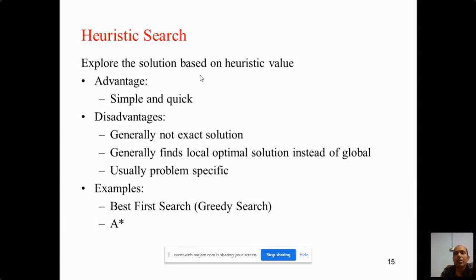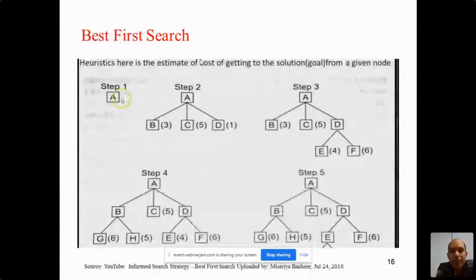For example, in the A star algorithm, basically in the best first search, we start from the root. Here A is the root, then we explore all the children of A. Here the children are B, C and D. Based on some criteria, we evaluate the heuristic value for each child.